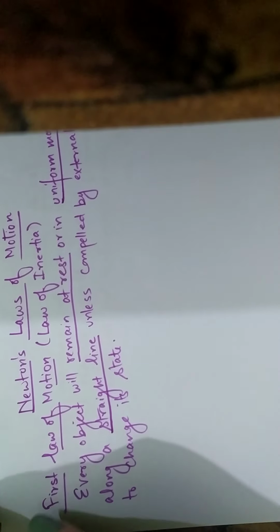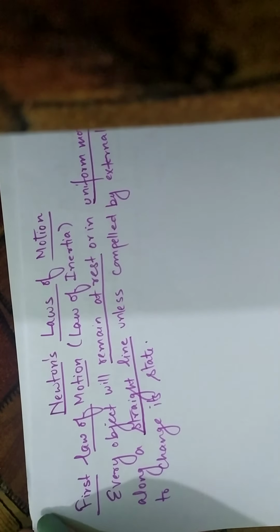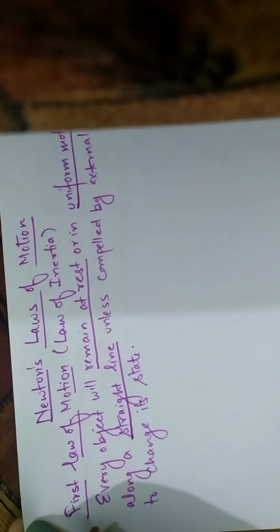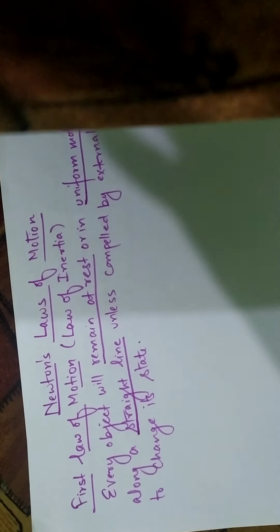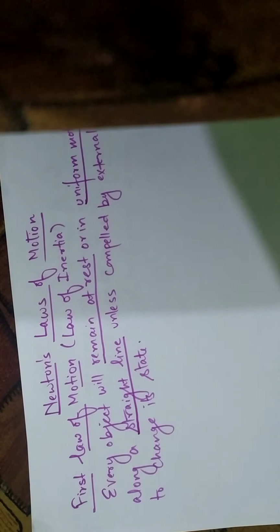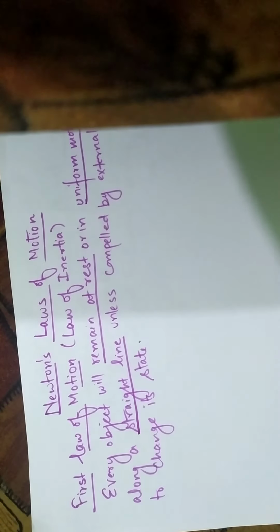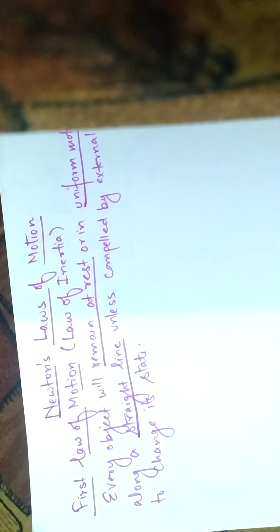You can find a number of examples in your books. For example, when a carpet is beaten with a stick, dust comes out. The reason is, initially the carpet is at rest. When you beat it with sticks, the carpet comes into motion immediately, but the dust particles tend to remain at rest because of inertia of rest.